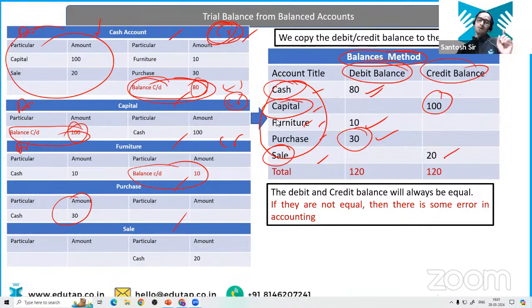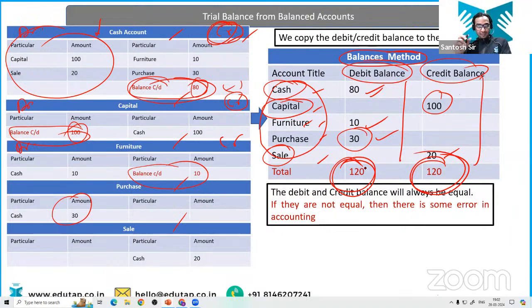Now, what is the work of the trial balance? You might ask me. So what we have done, we have picked out the balances of each ledger account, and we are putting them into the trial balance, right? Now we have to sum it up. Now we have to sum the debit balances and the credit balances. Total of debit is going to be equal to the total of credit balance. So if they are matching, that means there are chances that you haven't made any mistake while preparing the journal and ledger. This should be equal.